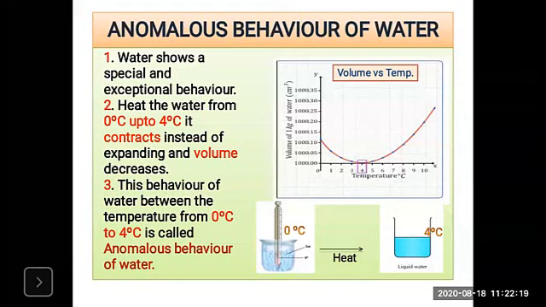This is a very important point. You have to explain this graph, the volume versus temperature graph.